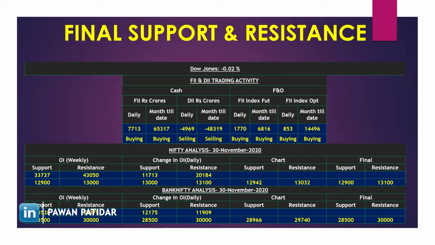Now if you see the FII and DII activities, I have listed the daily and monthly activities of the FIIs and DIIs. Cash means equity. In equity, FIIs are buying and DIIs are selling, but FIIs are buying more, which is why the market is going up. For F&O, futures and options, I was able to find only FII data because DII data was not available. On both sides, daily and monthly, they are buying. So the market is going up because FIIs are buying. If they also sell the stocks, then the market will definitely go down because DIIs are already selling.